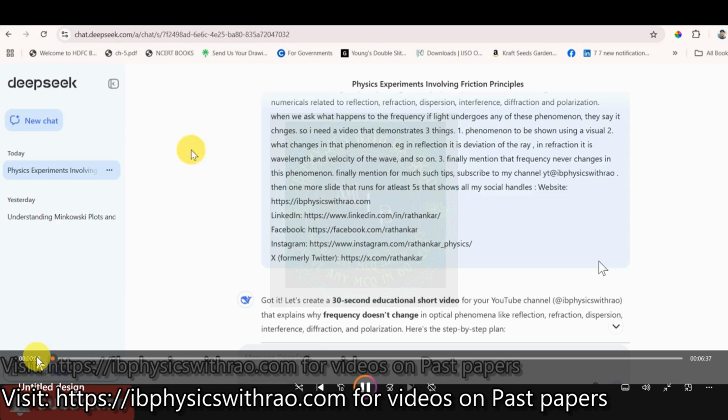What I wanted to do was create software for something like an object moving down an inclined plane. Then I thought, why not first create a video and then proceed? I was also looking into some question paper answer sheets which the students had solved, and one question was related to frequency and the various optical phenomena. Then I thought, why not make a shorts video? So I asked myself, is it possible to create a shorts video using programming?